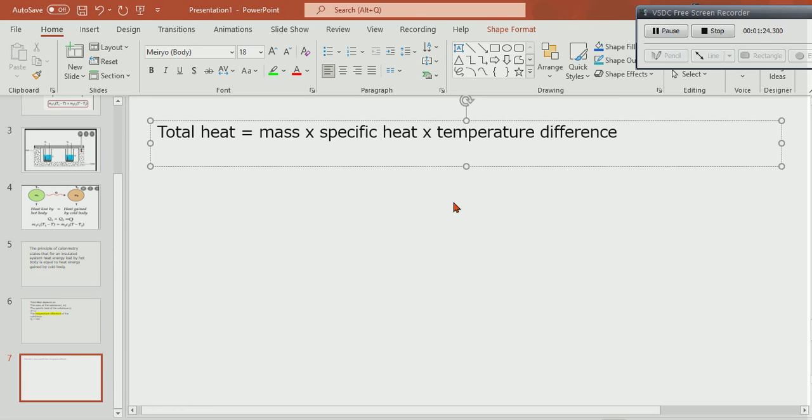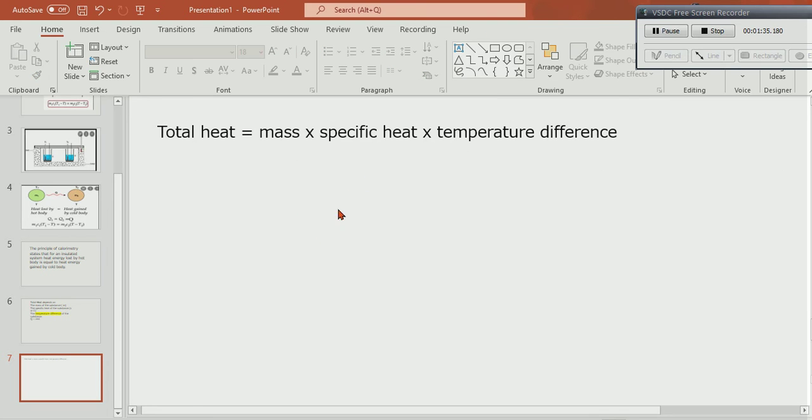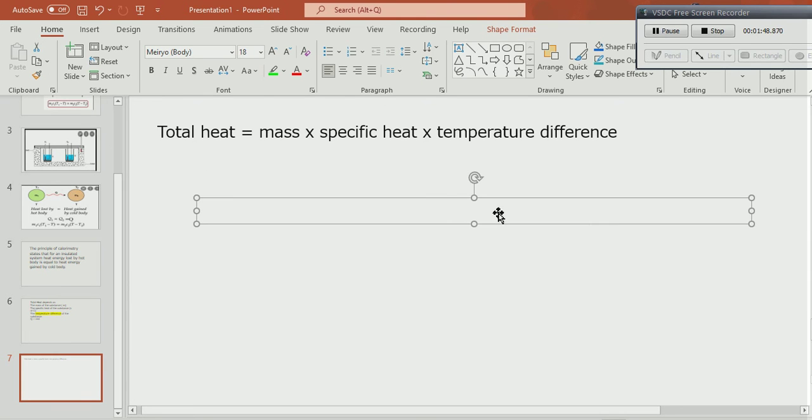If I am going to discuss this specific heat, denoting specific heat as S, with total heat on the left hand side, specific heat can be written as